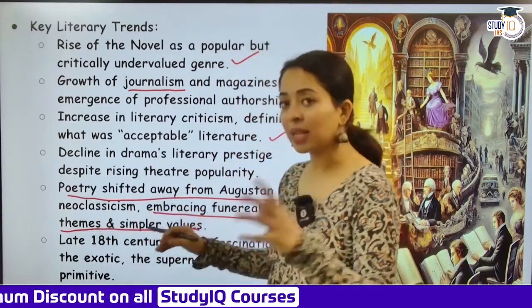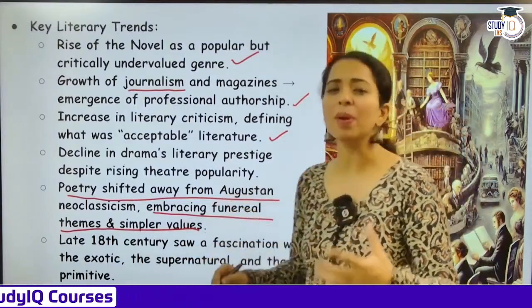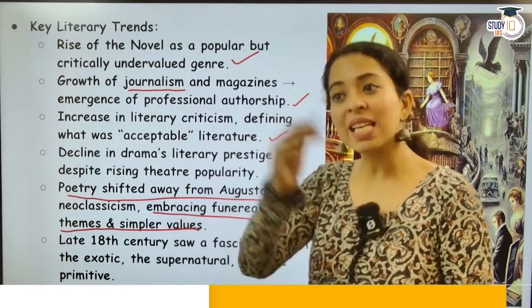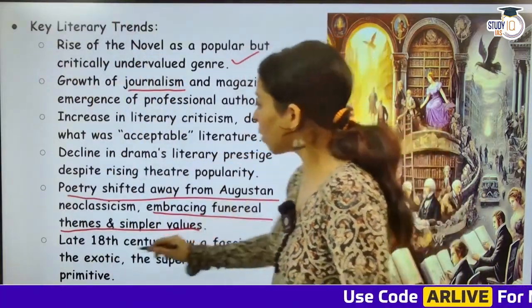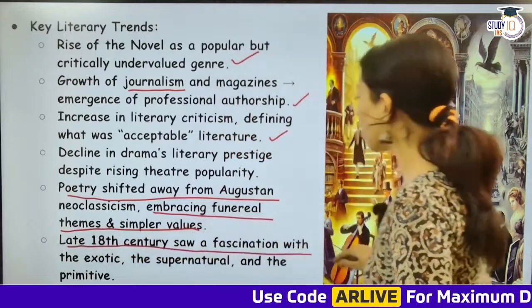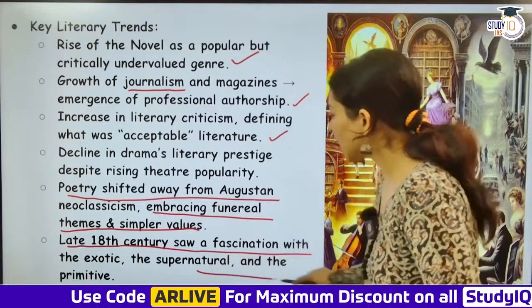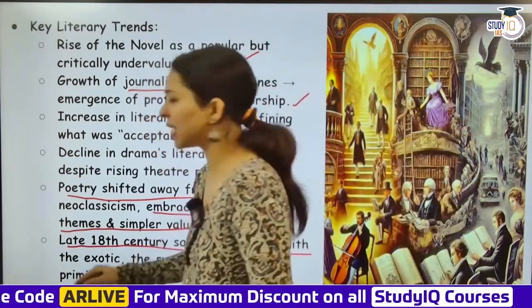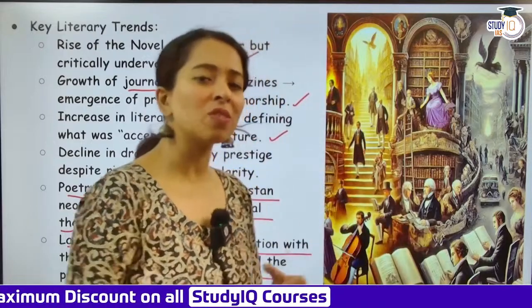तब ये आया था, तब न्यू क्लासिज्म का एरा ख़त्म होके funeral themes and simpler language themes started coming, and this then later shifted to the romantic era. We will study that later. Now late 18th century saw a fascination with the exotic, the supernatural and the primitive also. So काफ़ी चीज़ें आ गईं, supernatural themes आ गई थीं, primitive themes. So all these themes started rising.